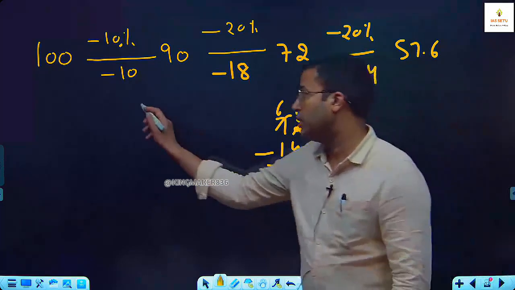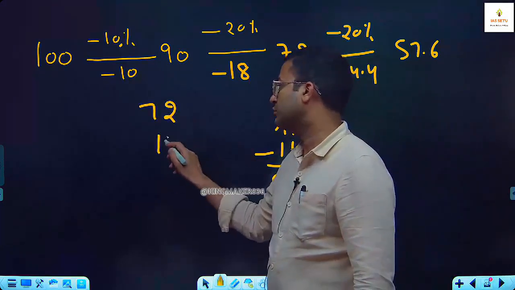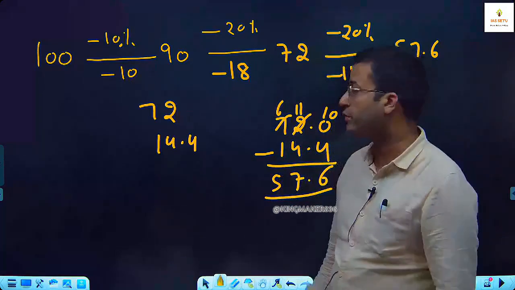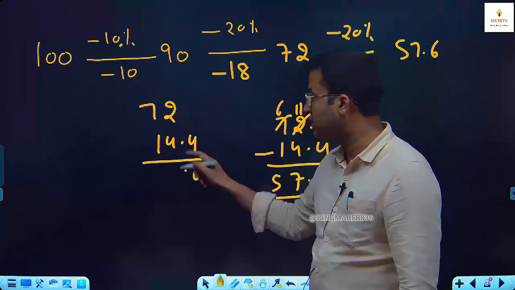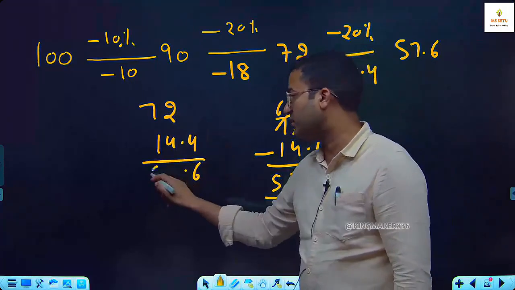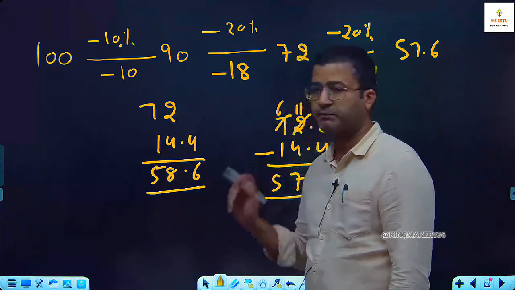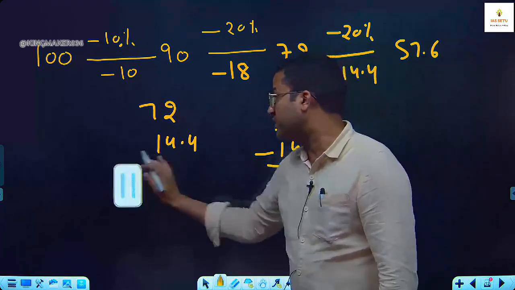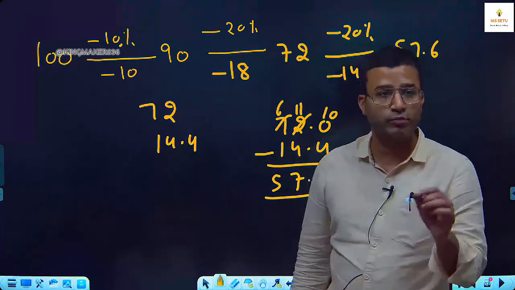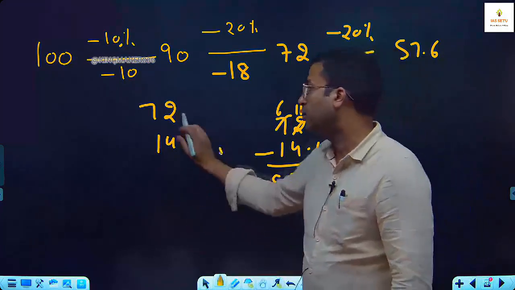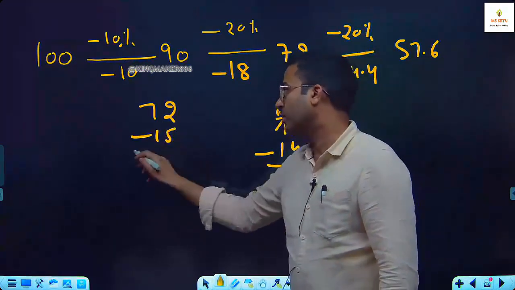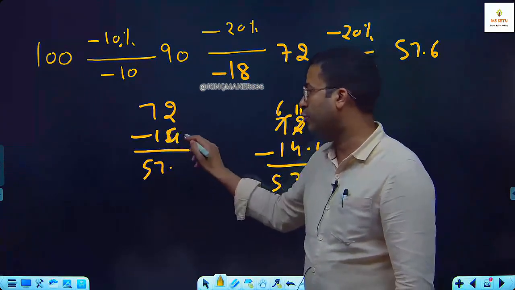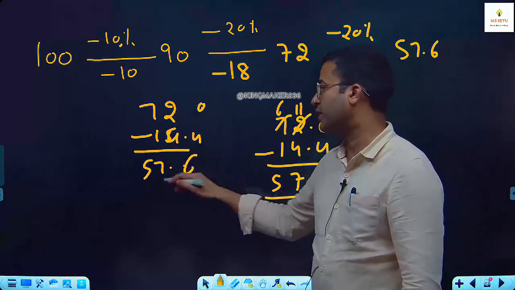I tell you, it is 72 minus 14.4. I have seen what students do, they write 0.6, but by mistake, 72 minus 14, they write 58. This is the common mistake I have seen. See here, this is 14.4, which is more than 14, less than 15, so I take it as 50. So it is 57. ठीक है, और फिर ये क्या था, 14.4 था, तो it is 0.6.